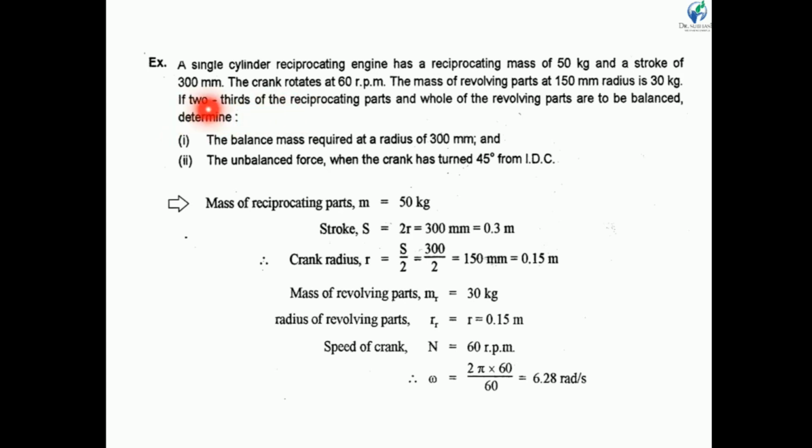If 2/3 of the reciprocating parts and the whole of the revolving parts are to be balanced, then determine first, the balance mass required at a radius of 300 mm, and second, the unbalanced force when the crank has turned 45 degrees from the inner dead center.